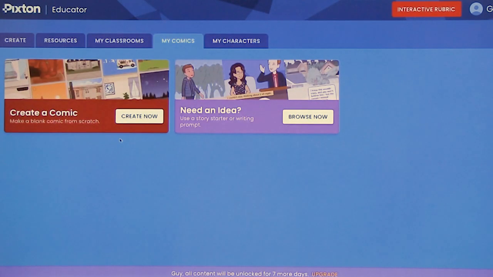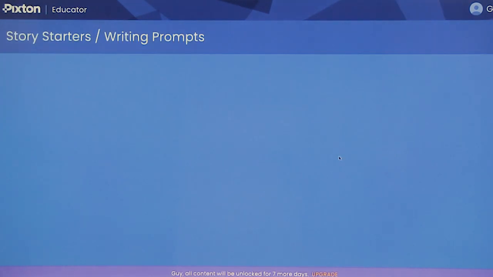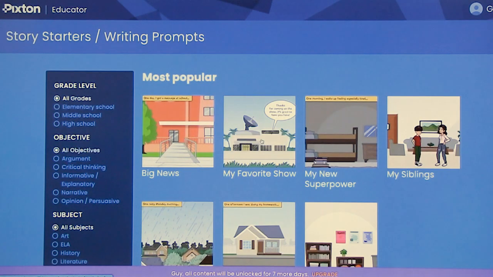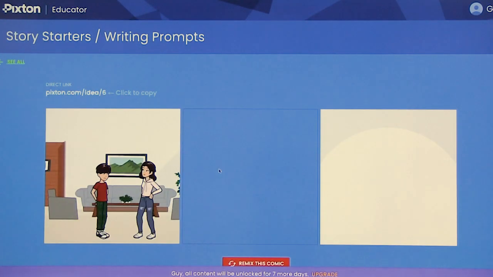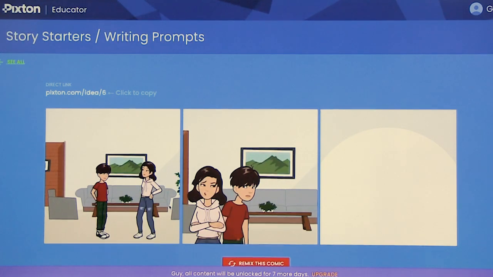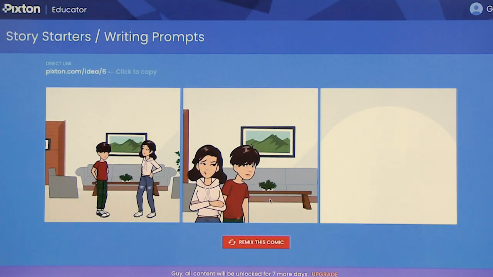So I'm going to my comics. It's very easy to navigate. I love that. And I'm saying, okay, create now. Actually, I don't know that I have an idea, so I will browse for an idea. Let's see if I can find an interesting writing prompt. My sibling. How many siblings do you have? I have one sister, but I can imagine. I mean, this is about imagination. I'm imagining that I have at least 3. So I'm going to remix this comic.